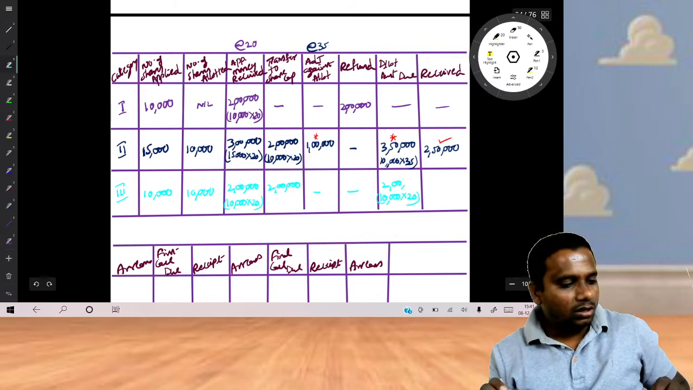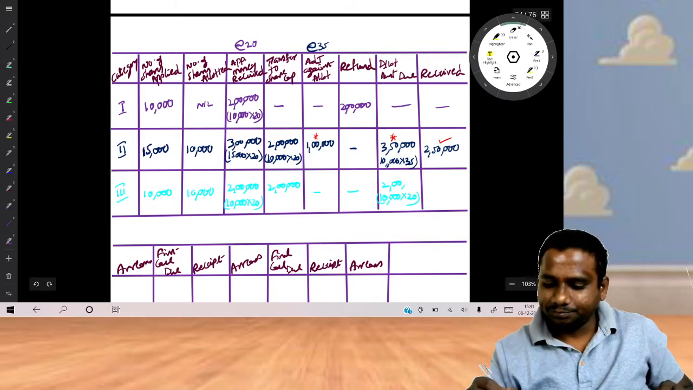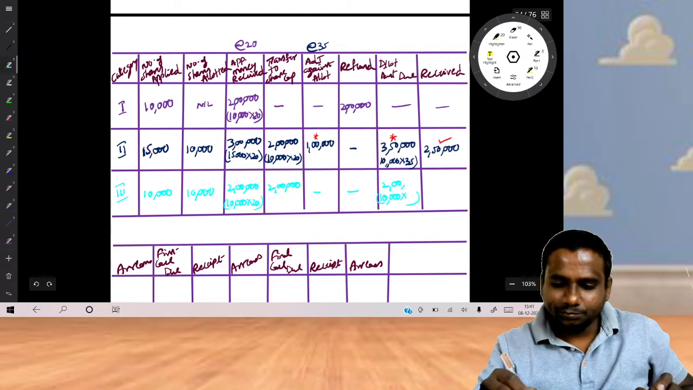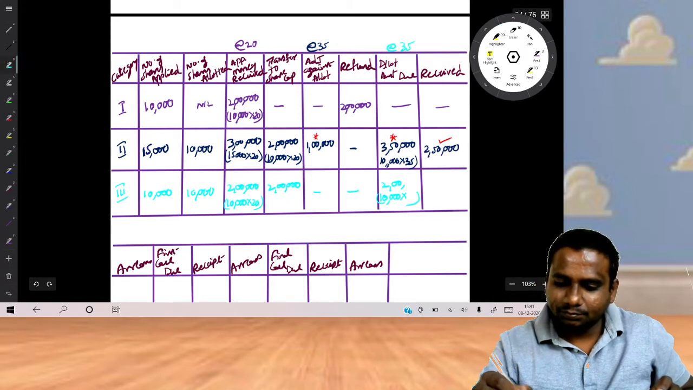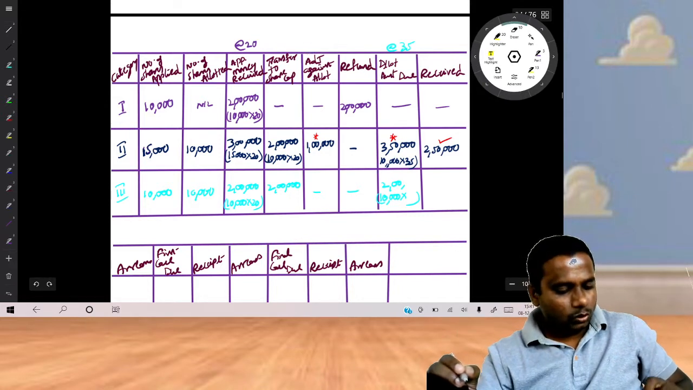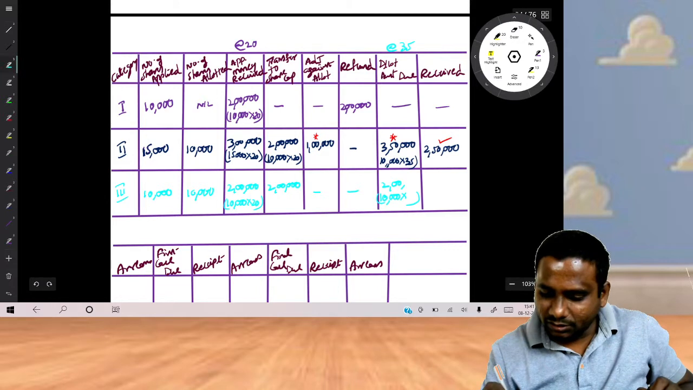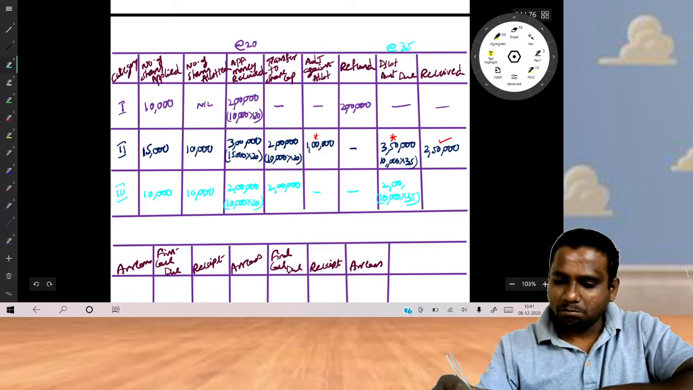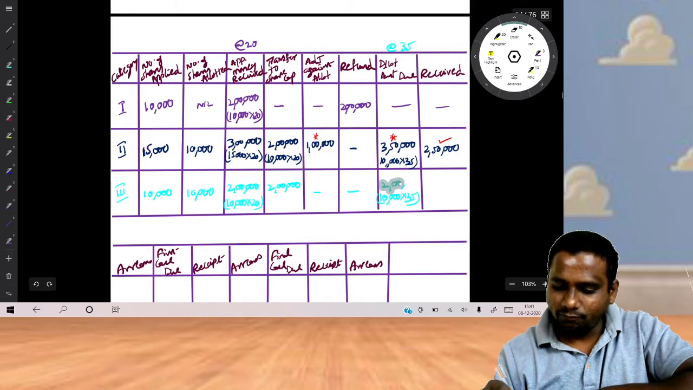10,000 shares into 20 rupees, 2 lakhs. Sorry, allotment is 35 rupees, na? Allotment 35. So 10,000 shares into 35. How much? 3,50,000.